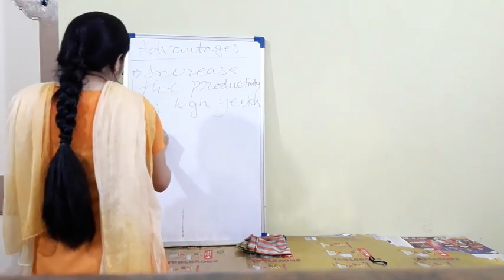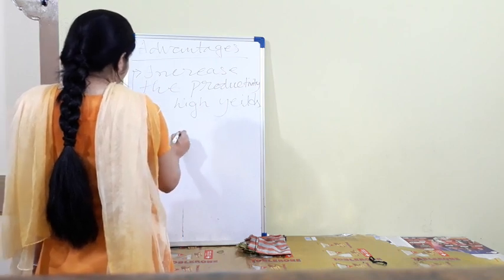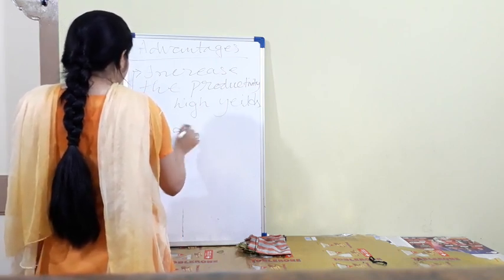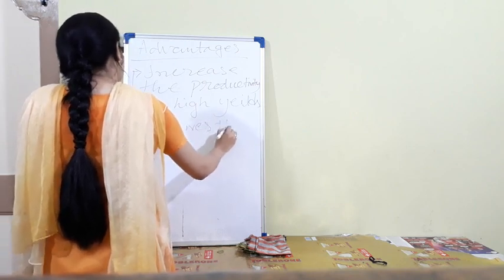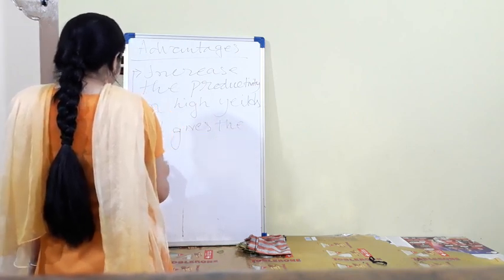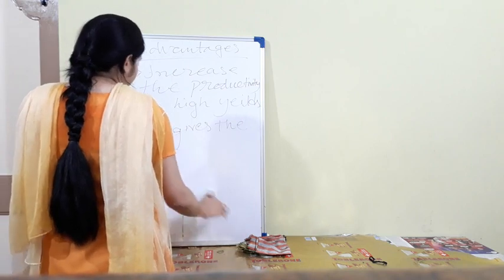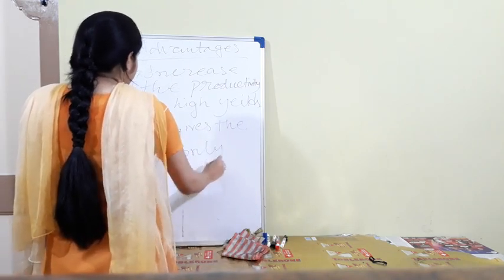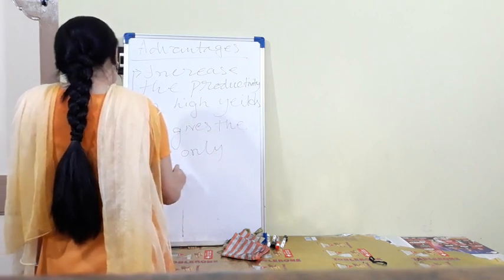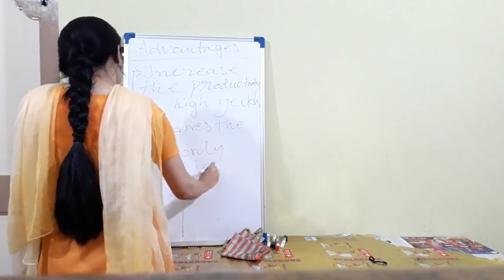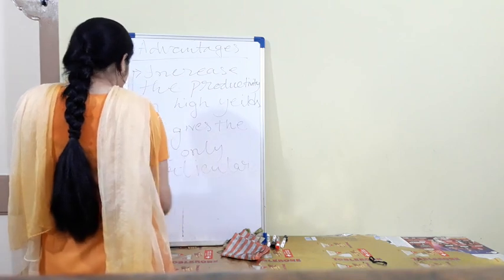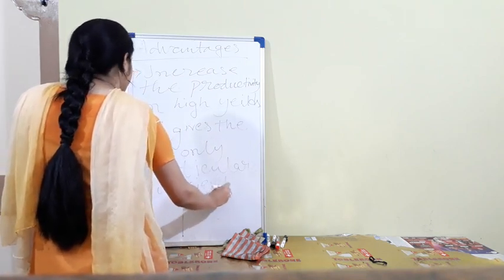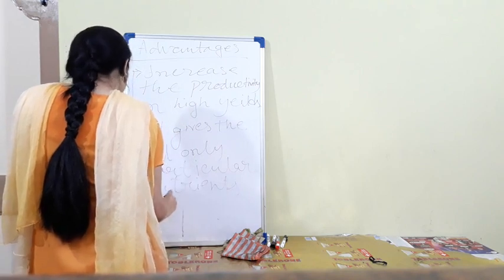Next one, it gives the soil only particular nutrients, like nitrogen.